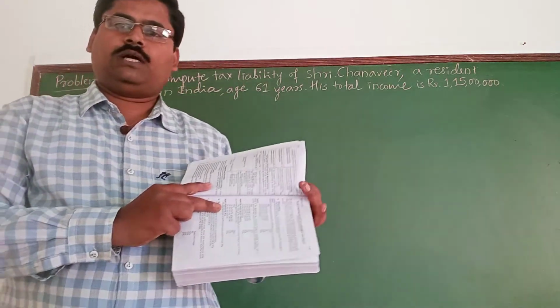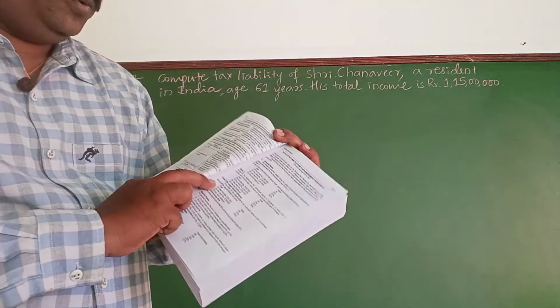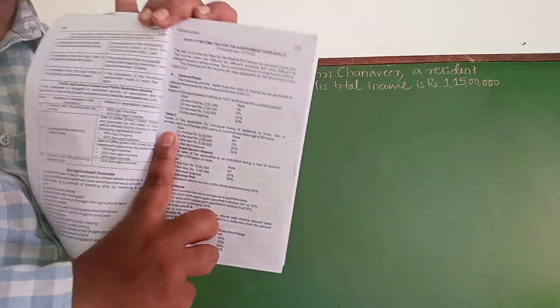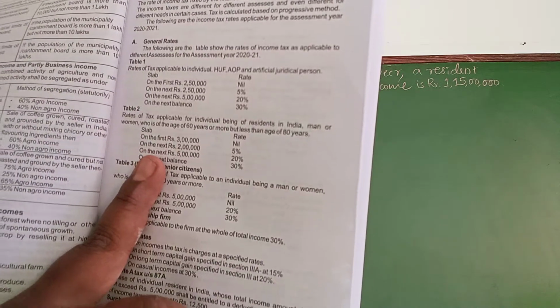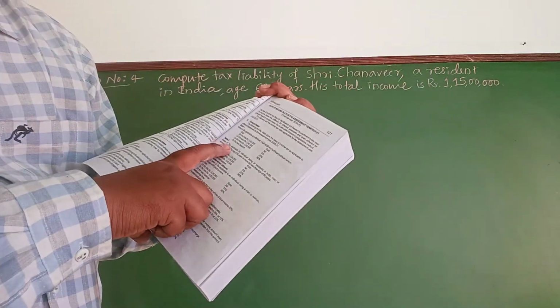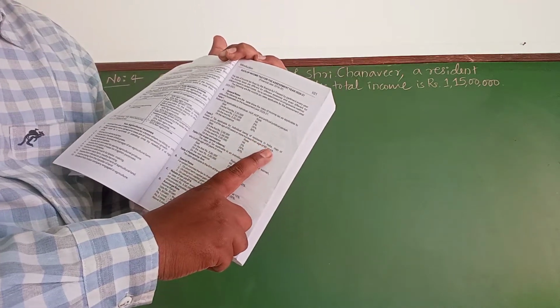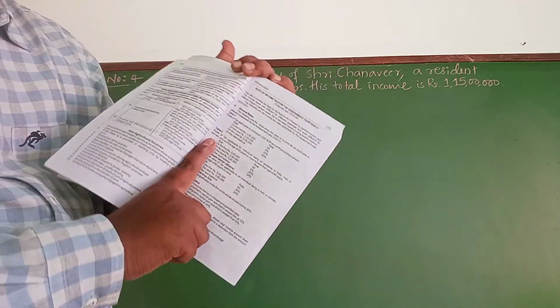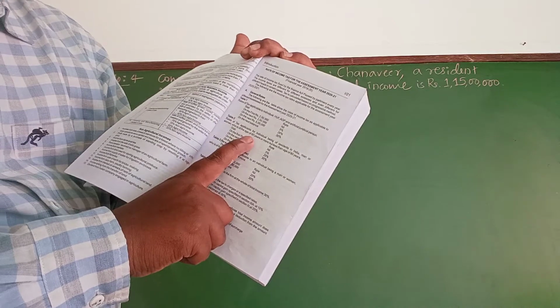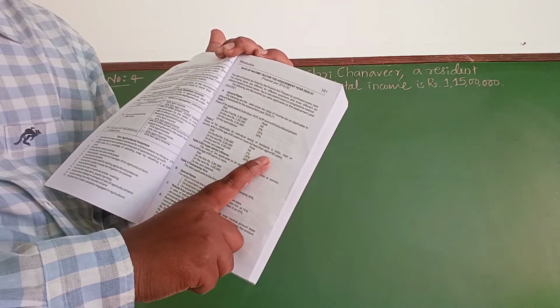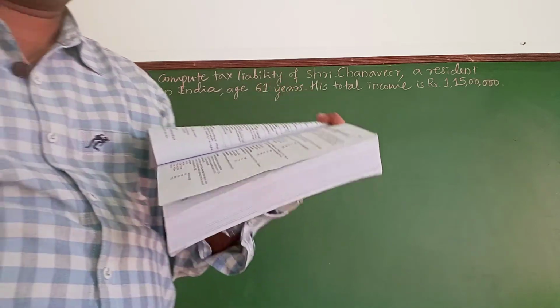And in the snap that I have forwarded to you, you have to go through table number 2. Table number 2, the rates of tax applicable for individuals being residents in India, man or woman, who is of the age of 60 years or more but less than 80 years.